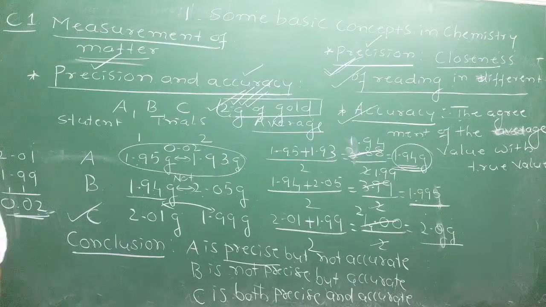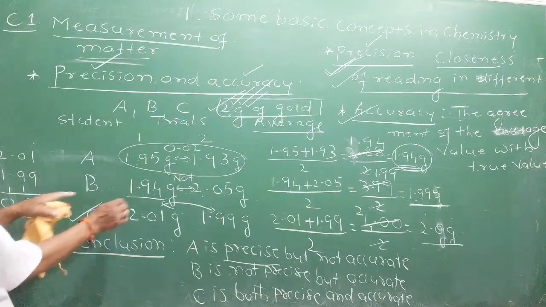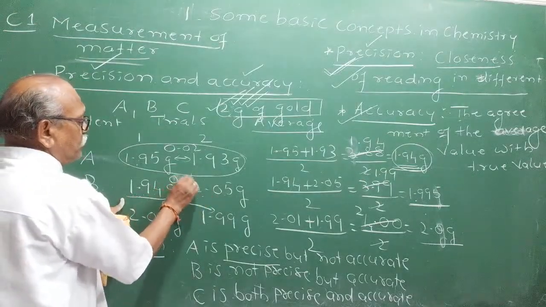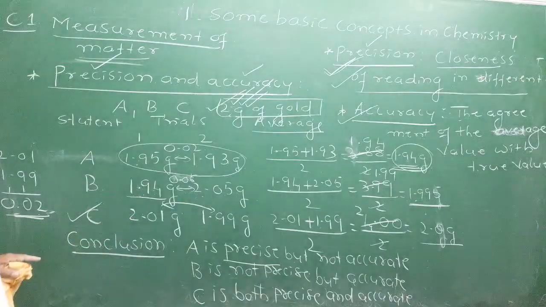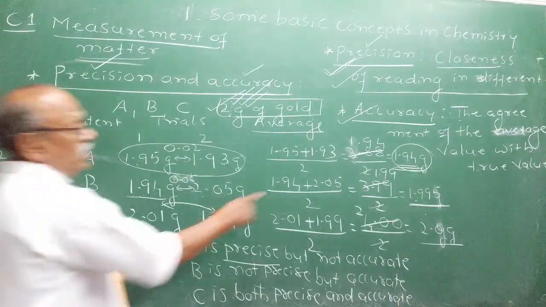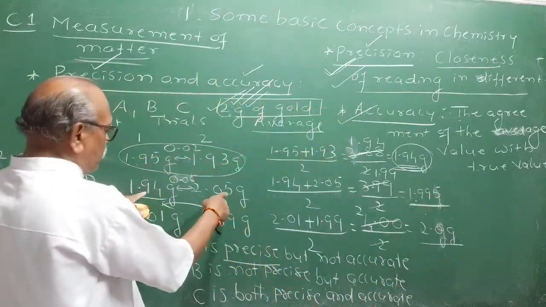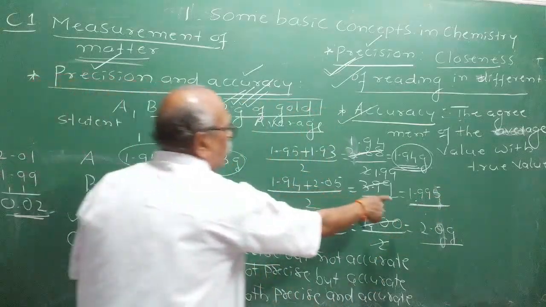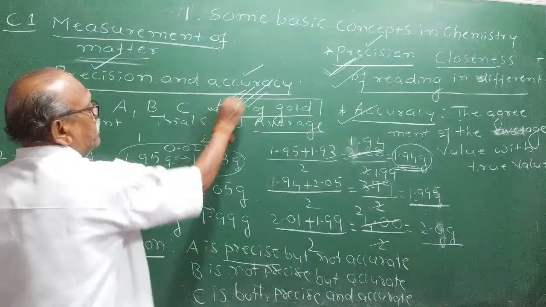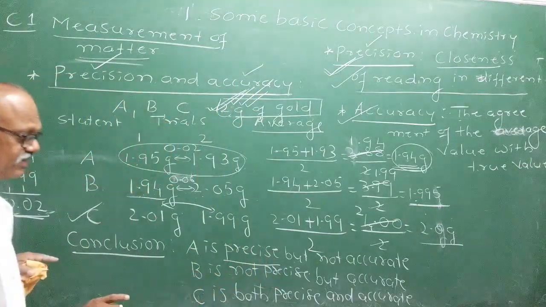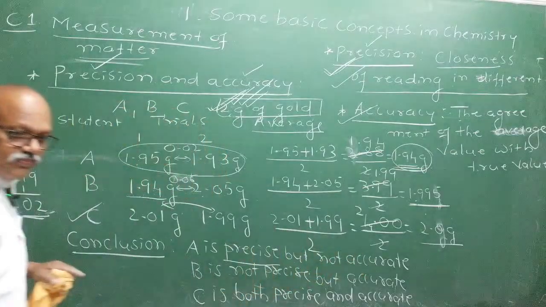Varun, I hope you got it. Next, what about B? 1.94, 2.05, there is a difference of 0.06. Large difference is there. But if you see the average value, it is 1.995. Average of these two readings, if you take, it is 1.995. Means it is in agreement with what? 2 grams. Therefore, B is not precise, but accurate.